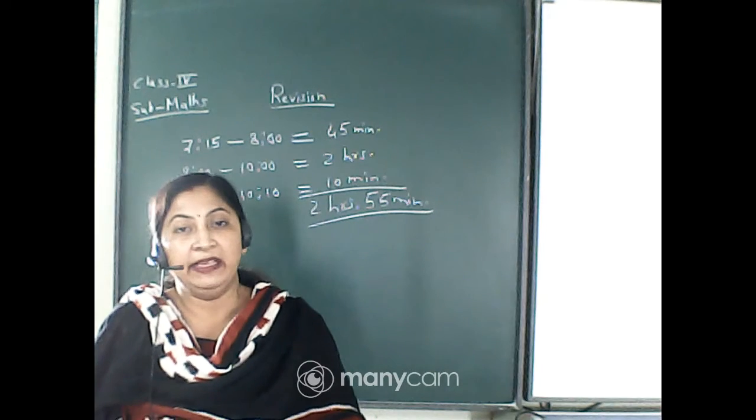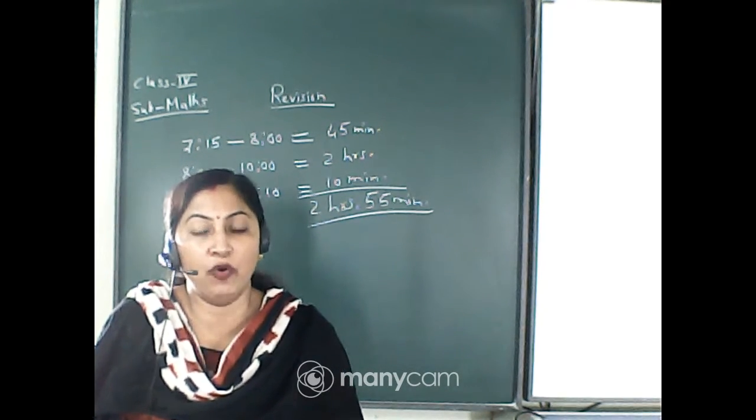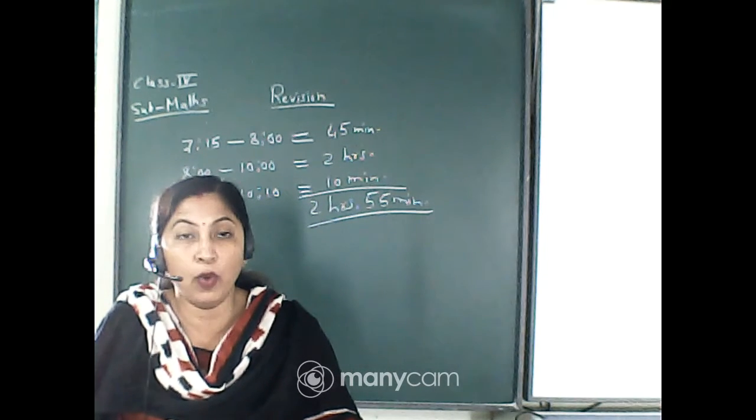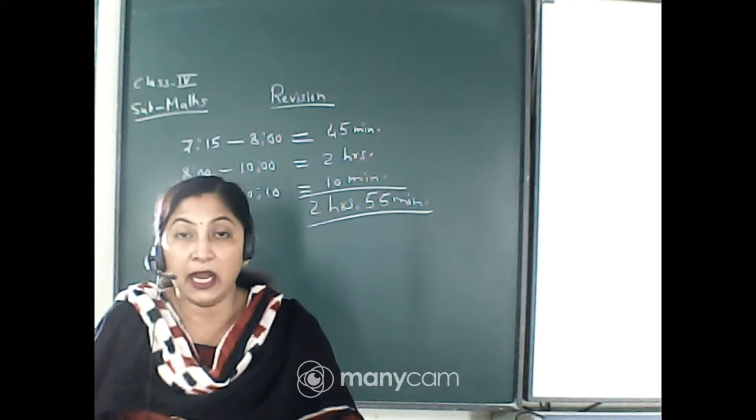One day is equals to 24 hours. So 7 days is equals to 7 into 24 plus 7. That will give you 175 hours. So give a tick mark in option number D. Now question 13.